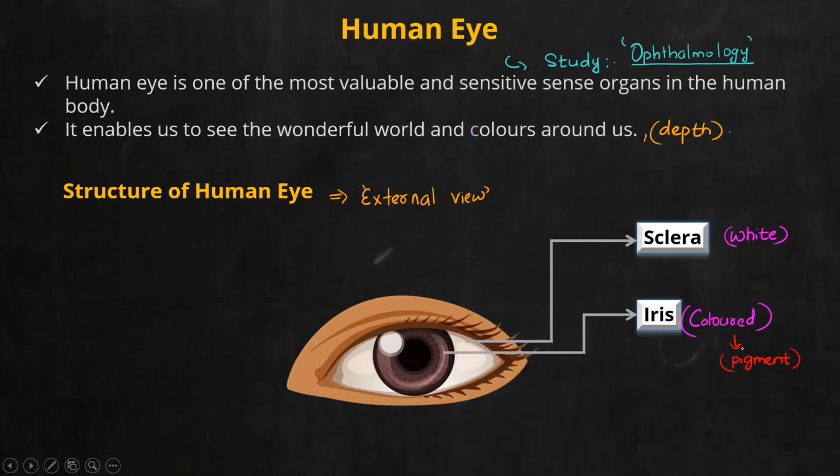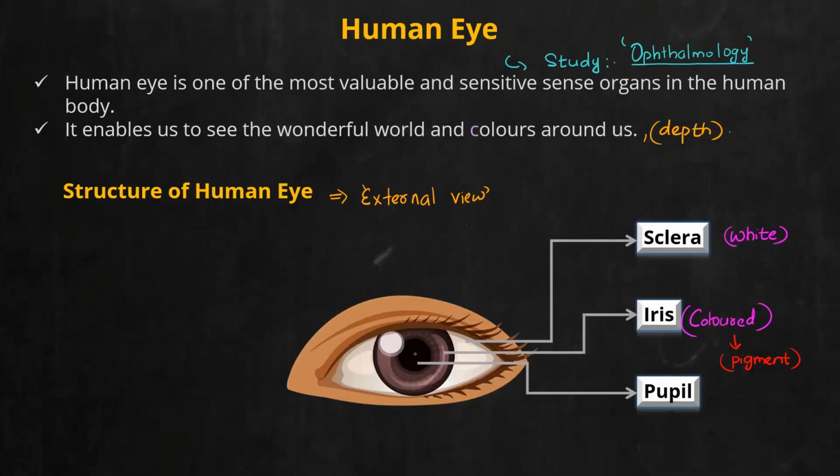Now at the center, what you see? What color? Black. Yeah, black. And this portion, this black portion or the centralmost point of the eye, we call it as dash. Pupil. Yeah, it is known as pupil. So just mark it, draw it, mark it, pupil.